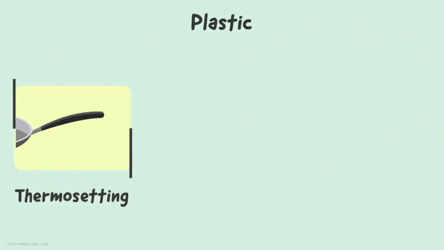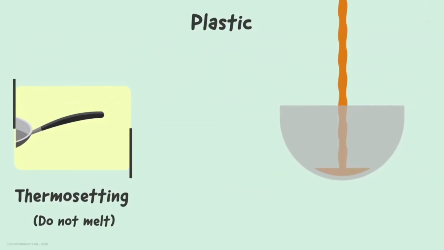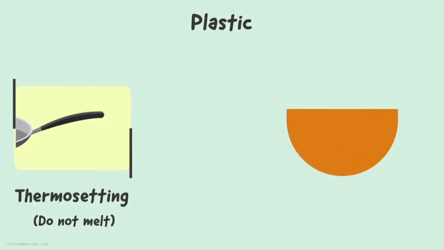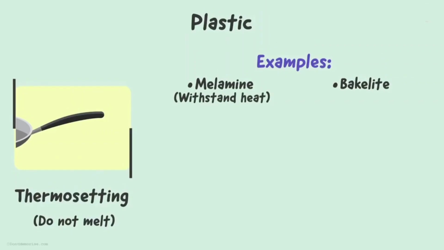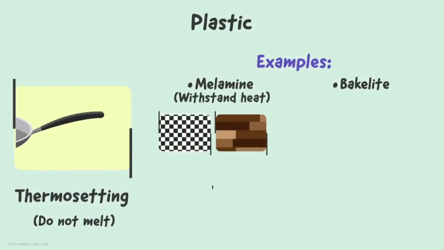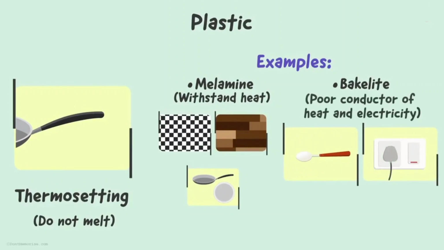Thermosetting plastics are those which do not melt on heating. While manufacturing them, when the plastic is cast into a mold, it takes up the form permanently. That is, it cannot be remolded later. Two examples are melamine and bakelite. Melamine withstands a high amount of heat, therefore it is used in making tiles, flooring and kitchenware. Bakelite, on the other hand, is used in making handles of kitchen utensils and switches, as it is a poor conductor of heat and electricity. So this is about thermosetting plastics.